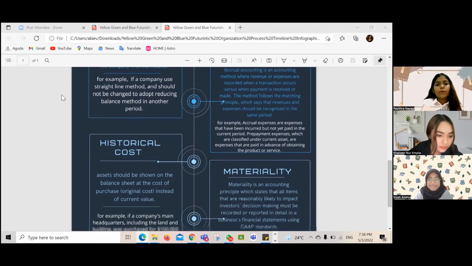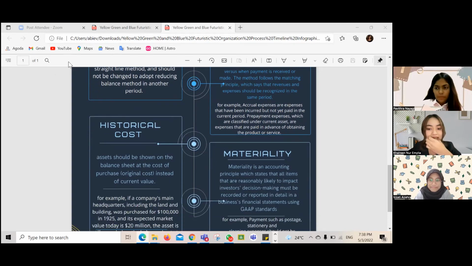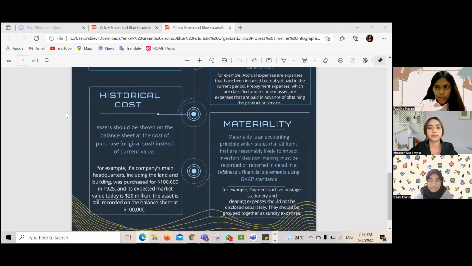Now I'm going to explain the seventh basic concept of accounting, which is historical cost. As stated in the infographic, historical cost means an asset should be shown on the balance sheet at its original cost of purchase instead of its current value.